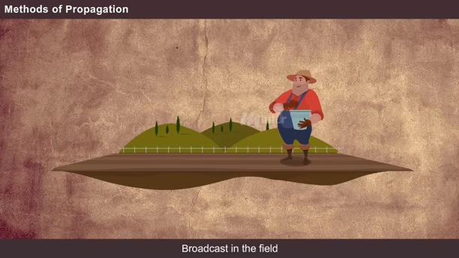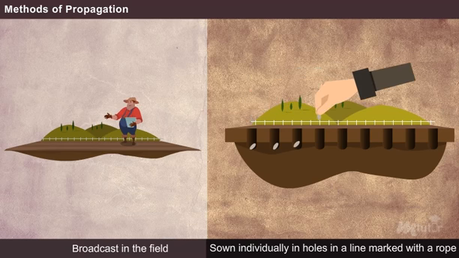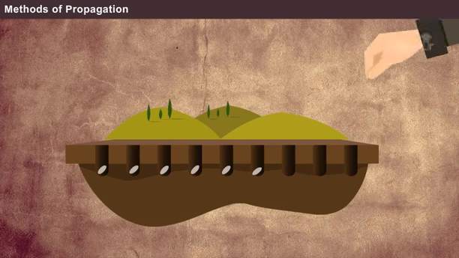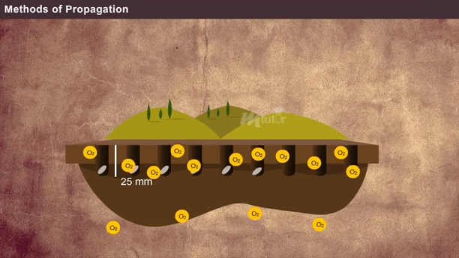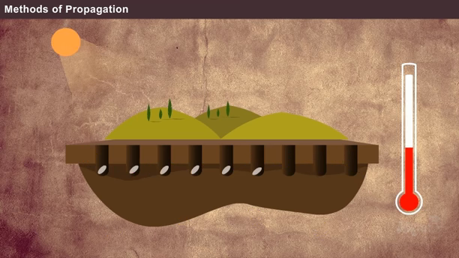The viable seeds obtained are either broadcast in the field or sown individually in holes in a line marked with a rope. The seeds should not be sown at depths more than 25 mm since the seeds fail to germinate due to lack of oxygen in deeper layers of soil. Environmental temperature and light also affect the germination of seeds.